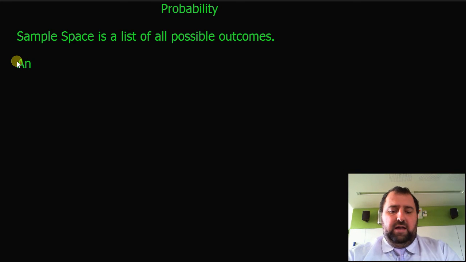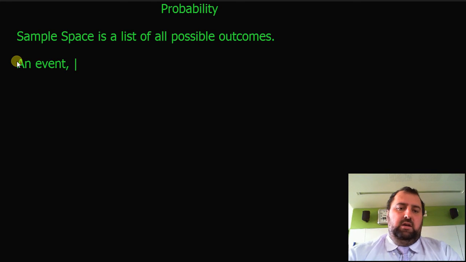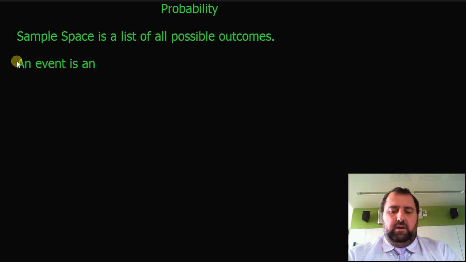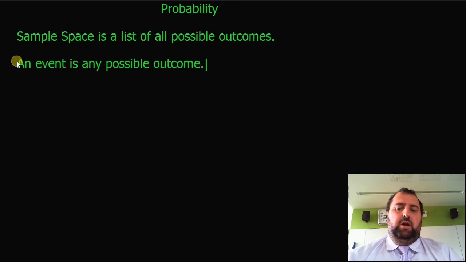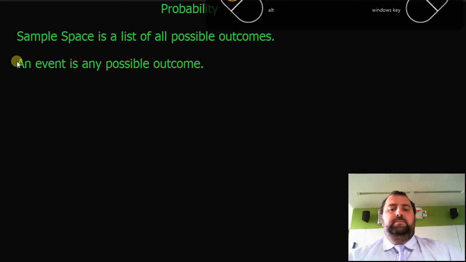Next up, we have an event, okay? So an event is any possible outcome, okay? So if I'm rolling a dice, getting a 4 would be an event, or even something like getting an odd number would be an event. One thing to note here,